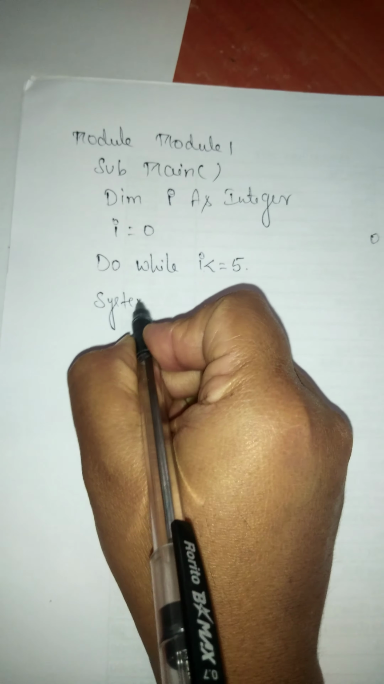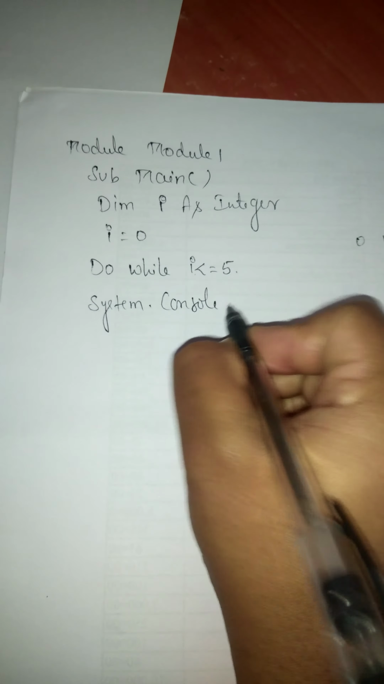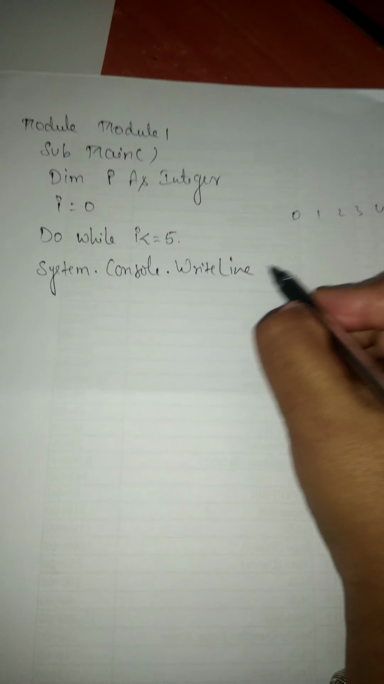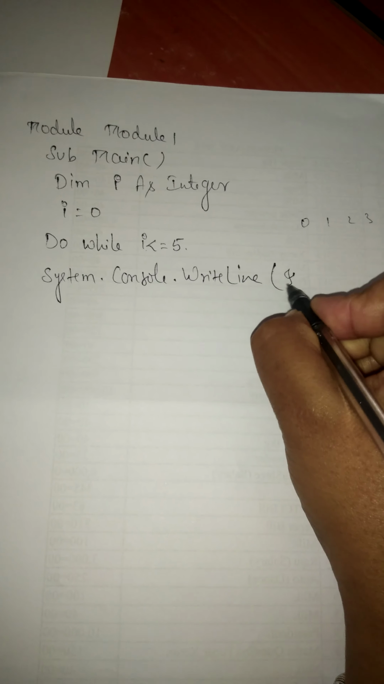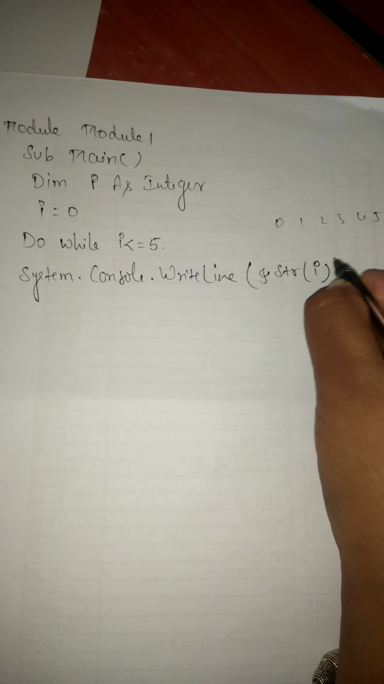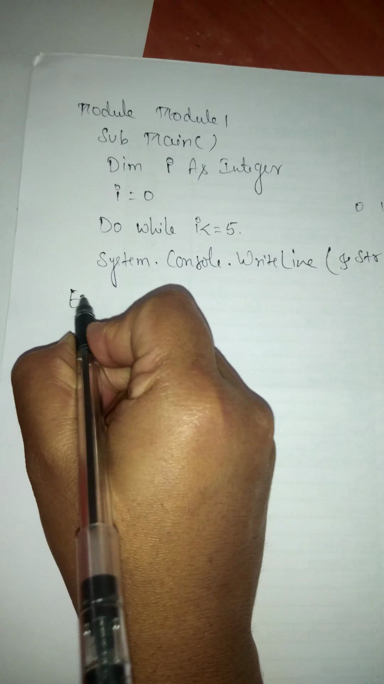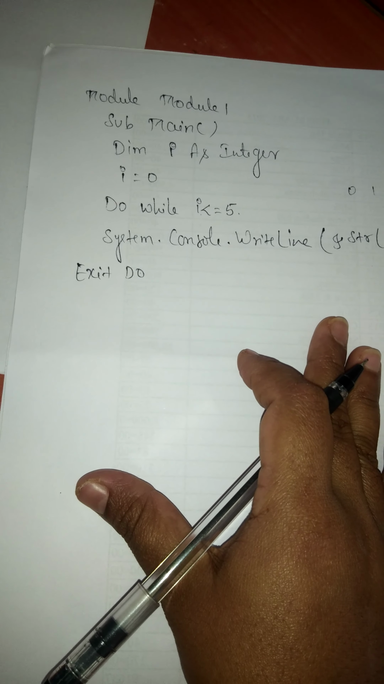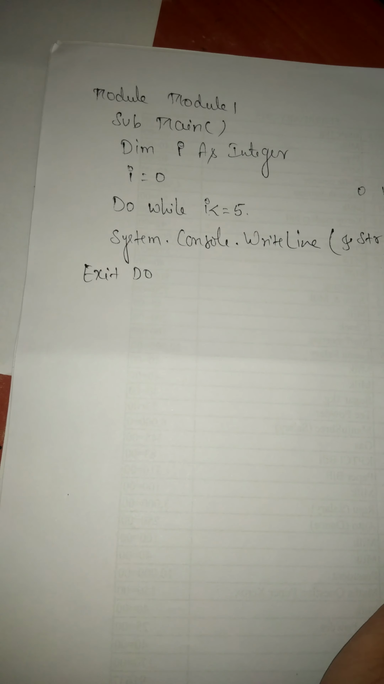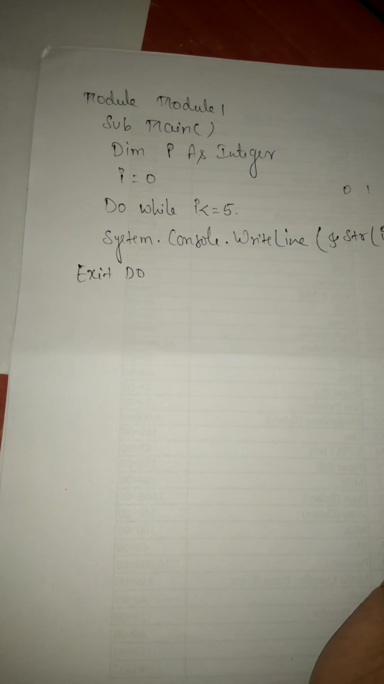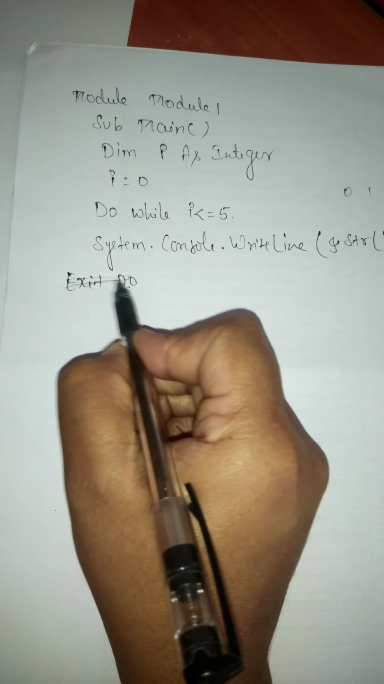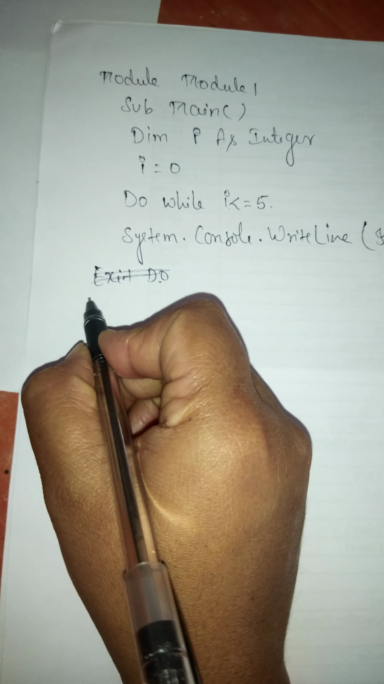We have to just display the value of I, that is system dot console dot write line, system dot console dot write line of what? Ampersand of str of I. You are displaying the value of I, ampersand of str of I, and your exit do. Here we don't have any statement for exit, so just you have to write a what? Loop.